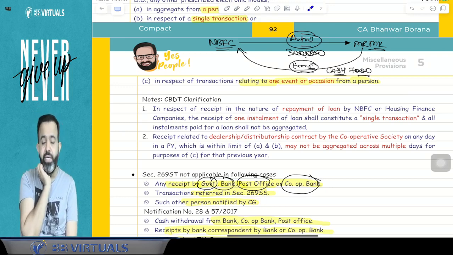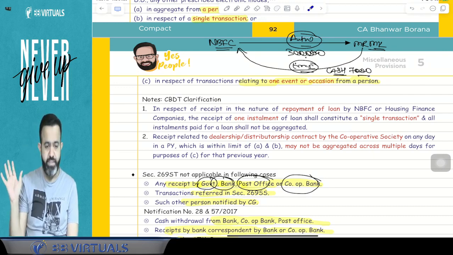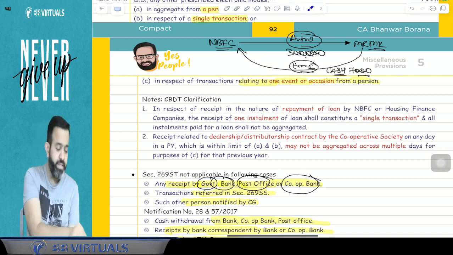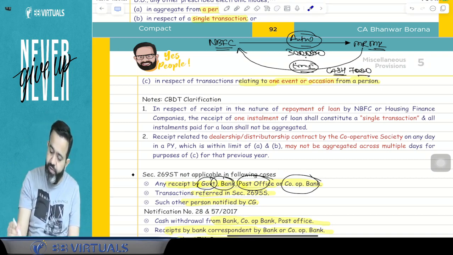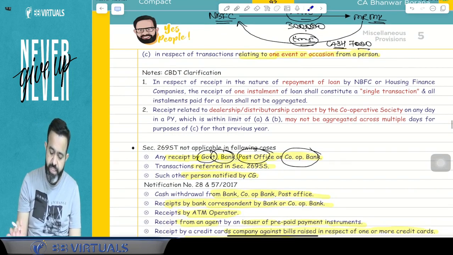Right answer is that one installment or EMI will be treated as a single transaction. So every EMI is a single transaction and it is not 2 lakh rupees or more, so this section is not applicable. So what is the CBDT clarification?